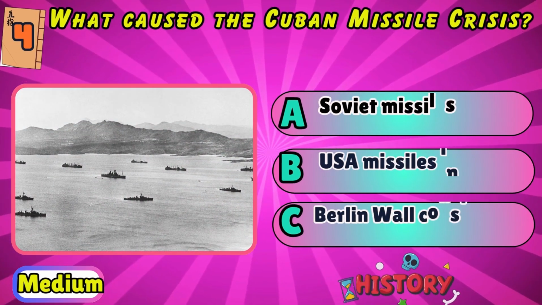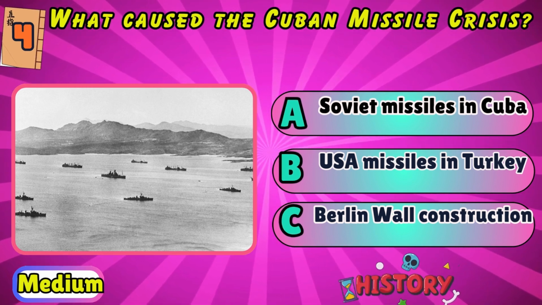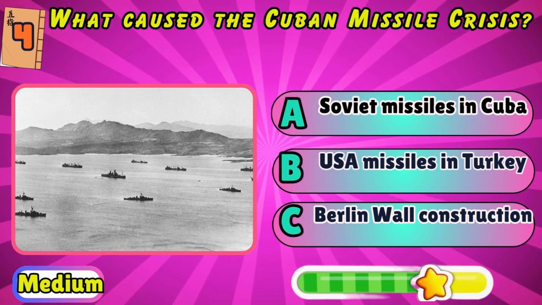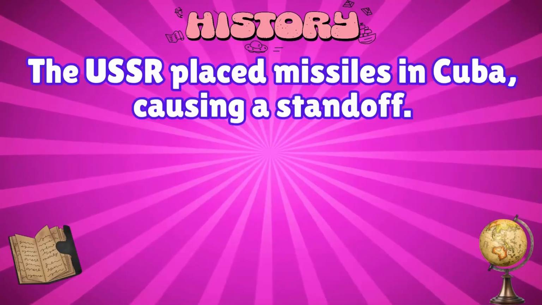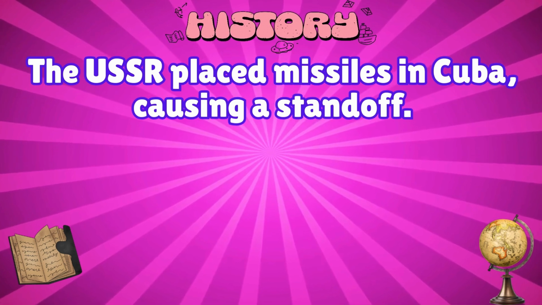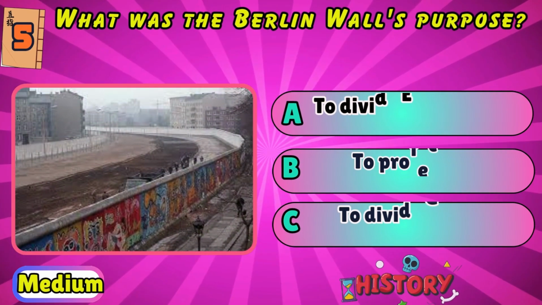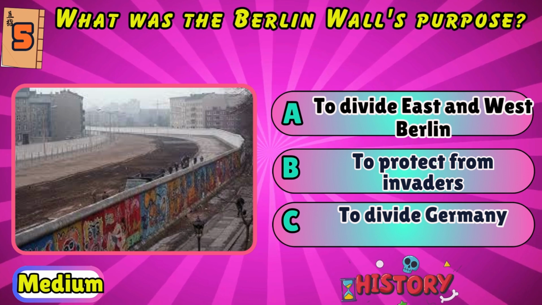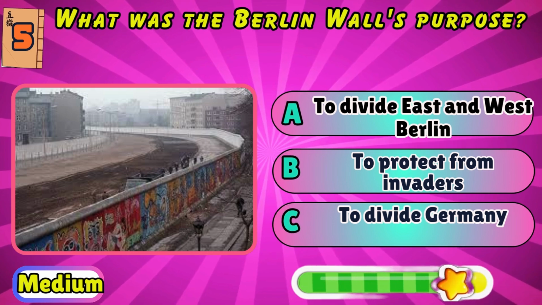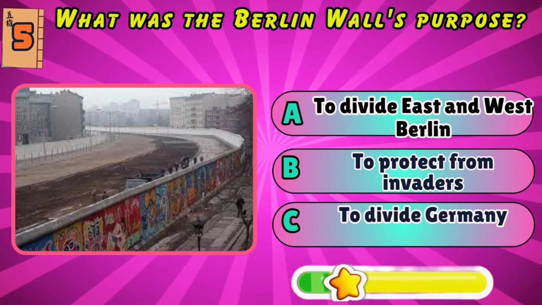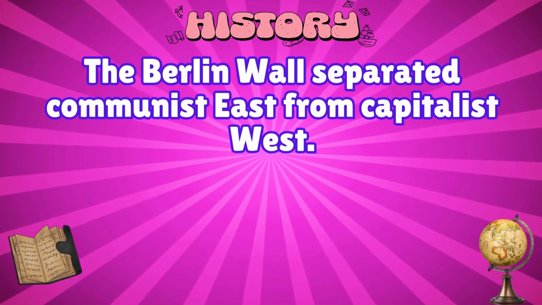What caused the Cuban Missile Crisis? Soviet missiles in Cuba, USA missiles in Turkey, or Berlin Wall construction? Soviet missiles in Cuba. The USSR placed missiles in Cuba, causing a standoff. What was the Berlin Wall's purpose? To divide East and West Berlin, to protect from invaders, or to divide Germany? To divide East and West Berlin. The Berlin Wall separated Communist East from capitalist West.